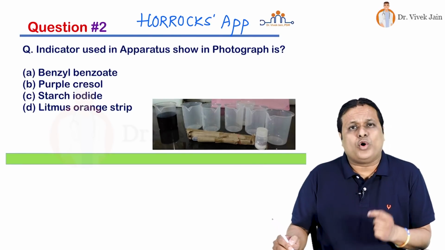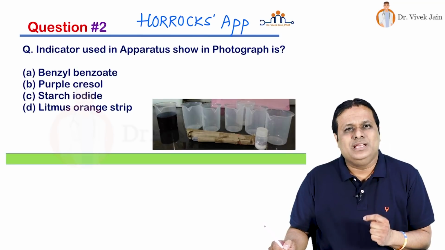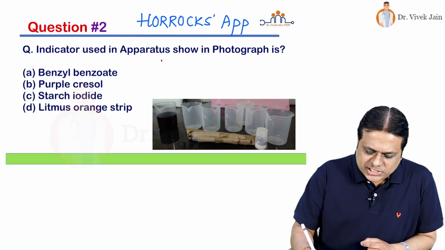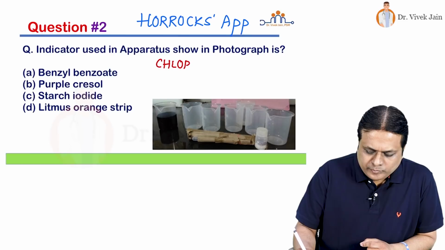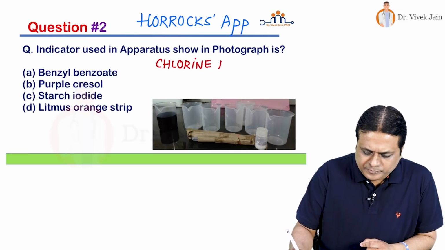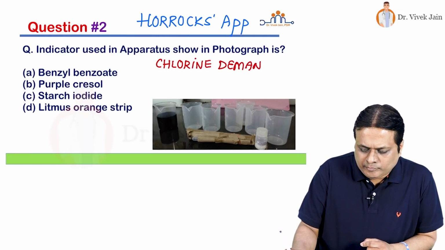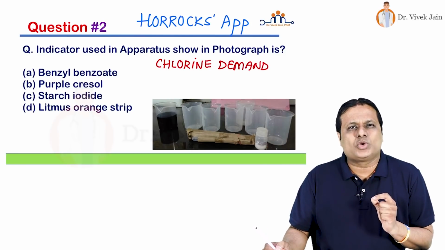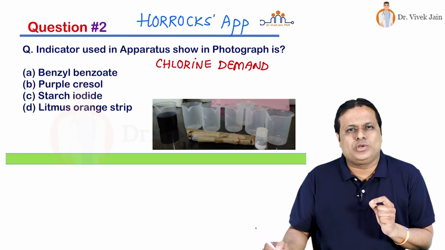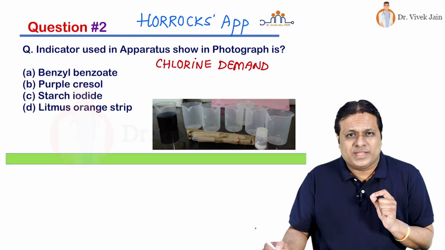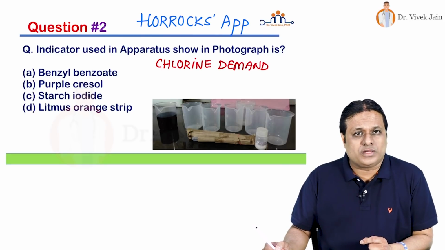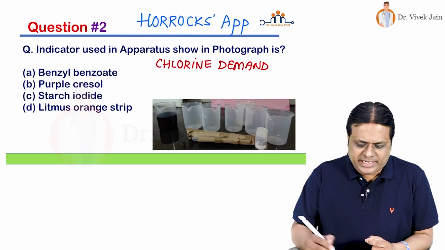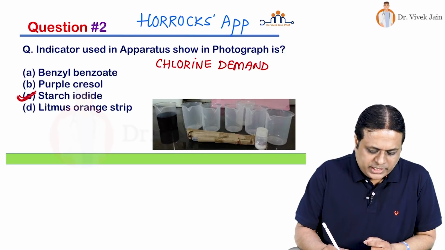What is the use of Horrocks apparatus in public health? It is used to estimate chlorine demand of drinking water. Chlorine demand means how much chlorine or bleaching powder is required to disinfect a given sample or amount of water. Here we use indicator starch iodide.